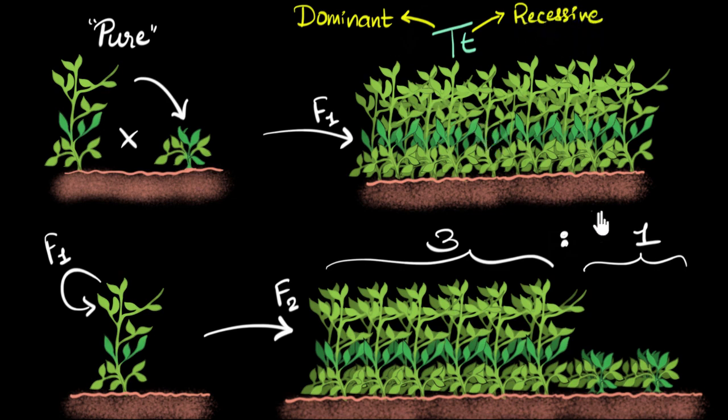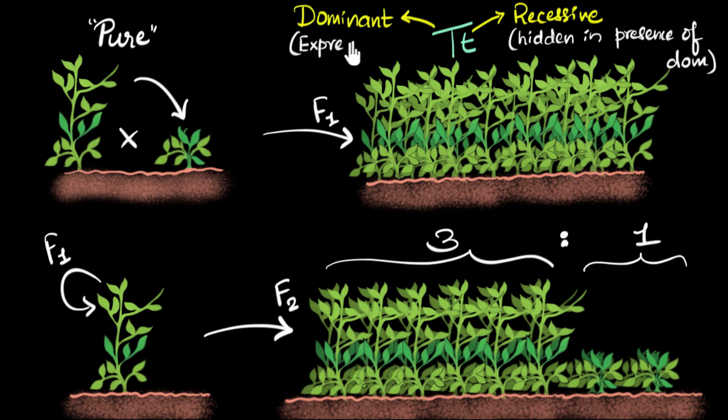Recessive means the trait gets hidden in the presence of the dominant trait. So in the presence of the dominant trait, that trait gets hidden. And that's why it's not being seen. And that's why what you see is only the dominant trait. And so we say the dominant trait is getting expressed. The word expressed means that's what we end up seeing.